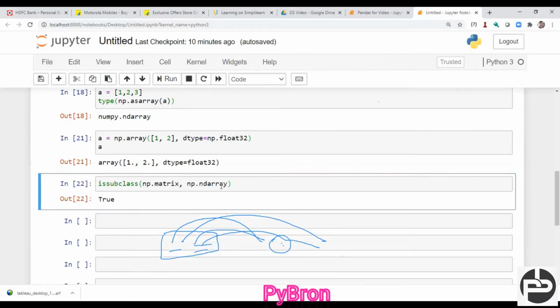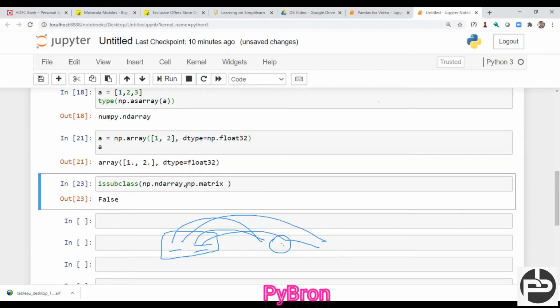It is giving true. Let's see whether ndarray is a subclass of matrix or not. That we also have to see, then only I can prove it, right? So what I did, I just called whether ndarray is a subclass of matrix. It is giving me false. I told you matrix is the subclass of ndarray, but ndarray is not a subclass of matrix.